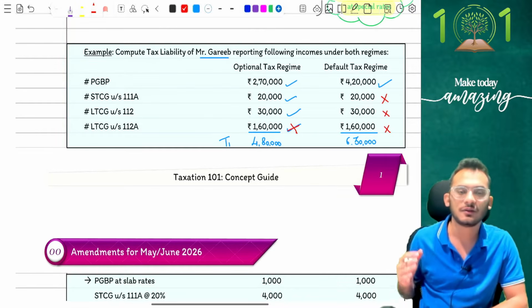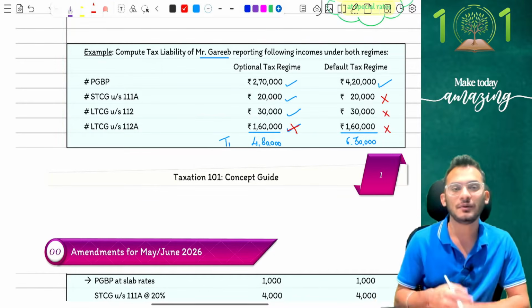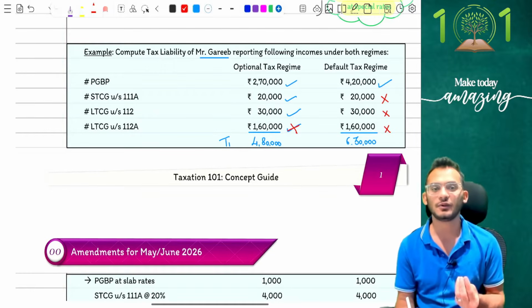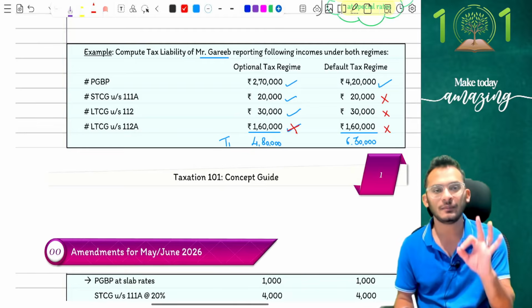Now quickly help me out with the rates, people. The only reason I've given this example to you is because there is a change. You are already aware about the change after 23rd July. So you have to keep that in mind. So for that reason, I'm giving you this example, people.